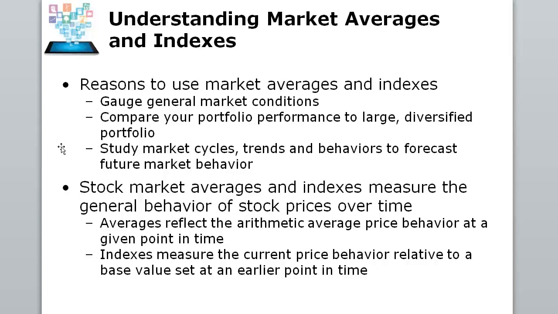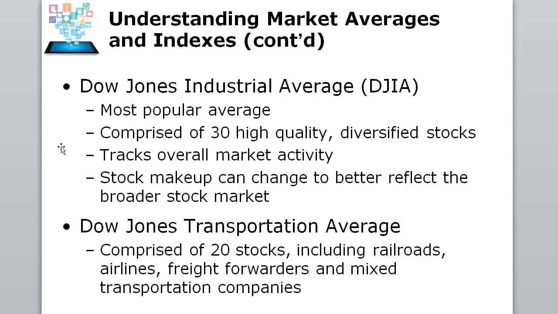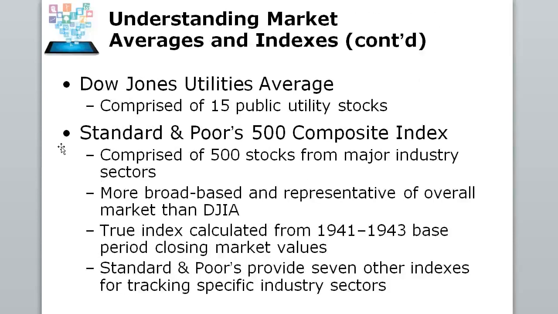And we have an index, which measures the current price behavior relative to a base set. The indexes are more reflective of the actual dollars of wealth being created, where the averages are not as reflective. Now, the Dow Jones Industrial Average is just 30 stocks. They also have a transport average, which is just 20 stocks, and a utility average, which is 15 stocks.